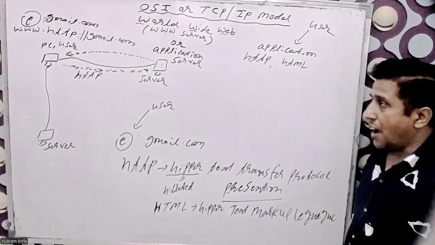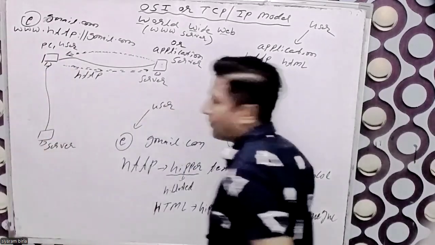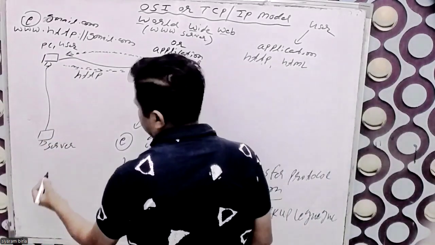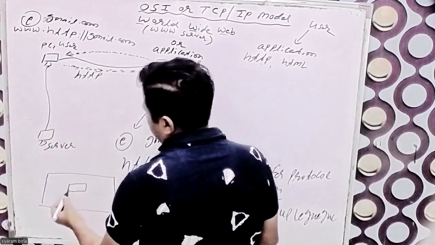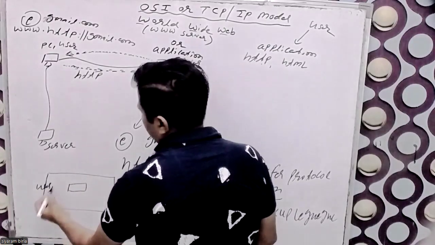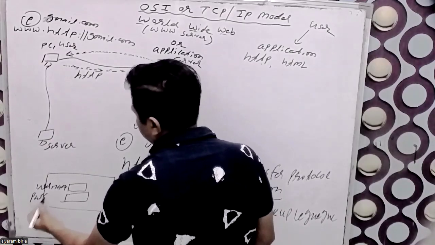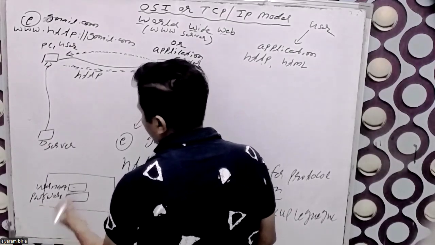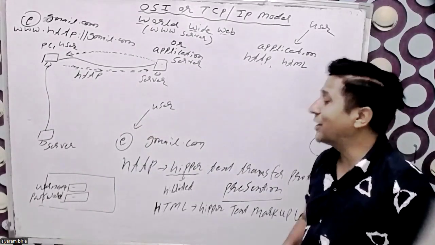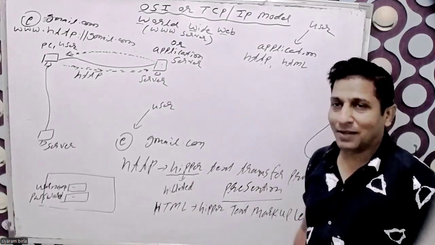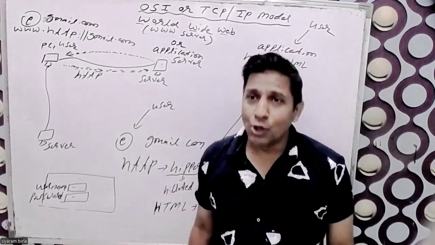Suppose my application is fetched and it is present in front of the user. Gmail is everywhere in the world. Here the username is mentioned, and here the password is mentioned, in the middle. In Facebook, it is on the top side, but in Gmail, it is in the middle. So my username and password are entered here.